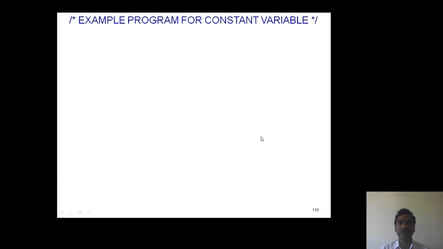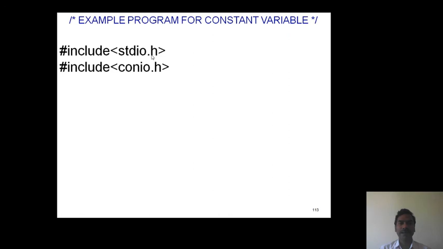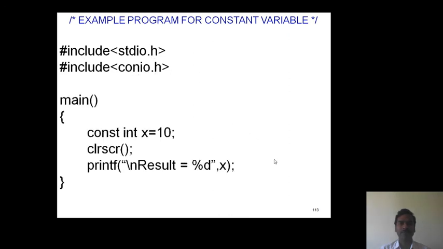Now observe this program. Header files stdio.h and conio.h. Main program. Now we are defining a constant variable with the qualifier const: const int x = 10. Now we are printing the result value.